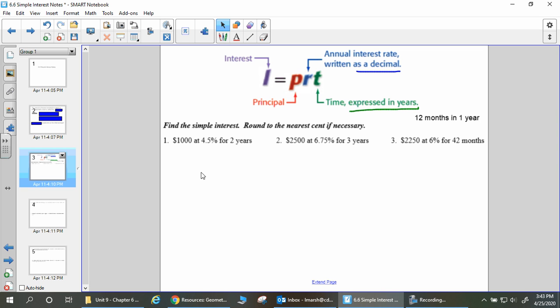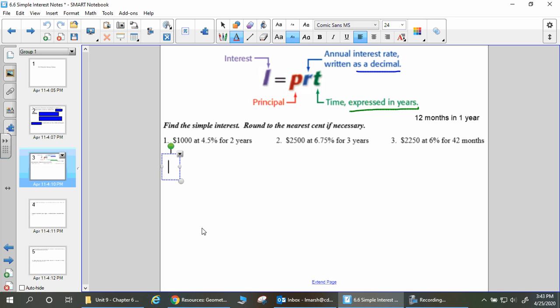Okay. So question 1 says $1,000 at 4.5% for 2 years. So the nice thing about this is all you have to do is plug your numbers in. So I equals, my principal is I'm starting with $1,000. My rate is my decimal. So this was 4.5. We're going to slide it forward 2 places, 0.045.